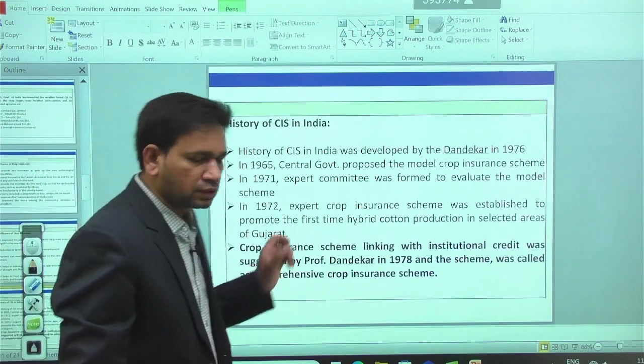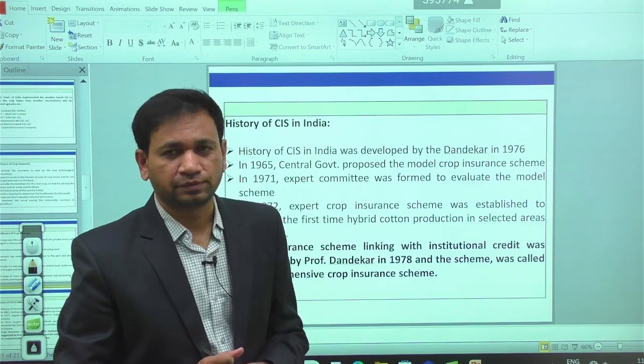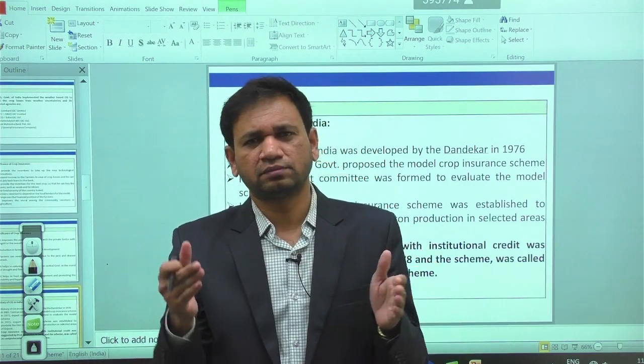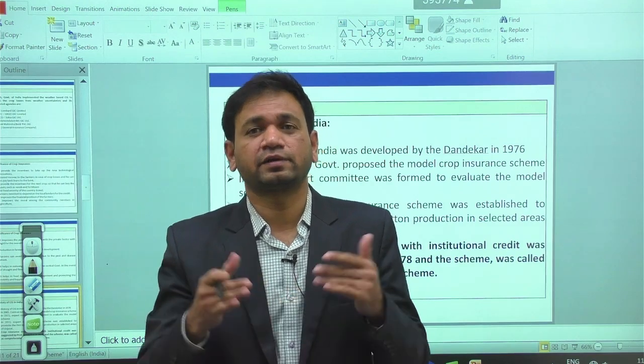Here we are having the history of the crop insurance scheme. Since 1985, there have been many schemes till 2016. Some schemes are more popular, some schemes are not popular in general.